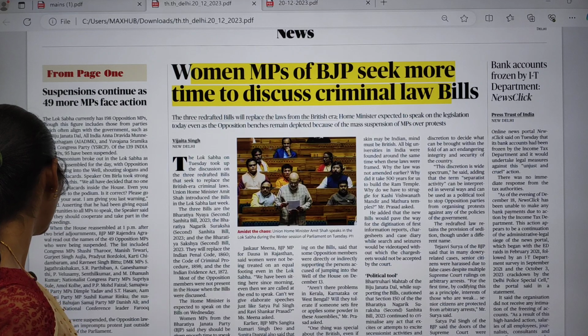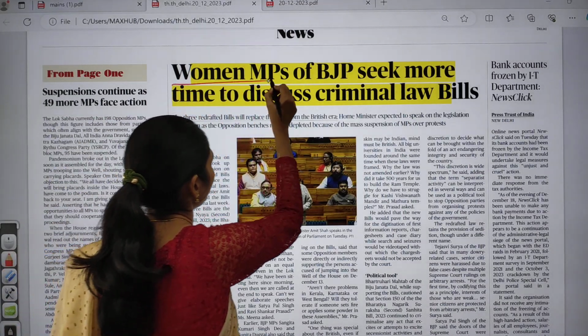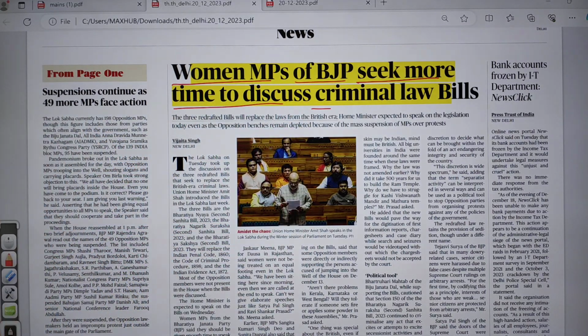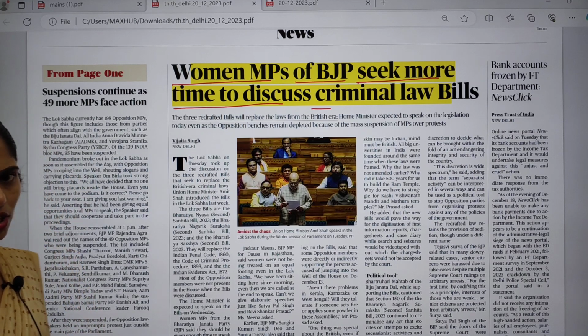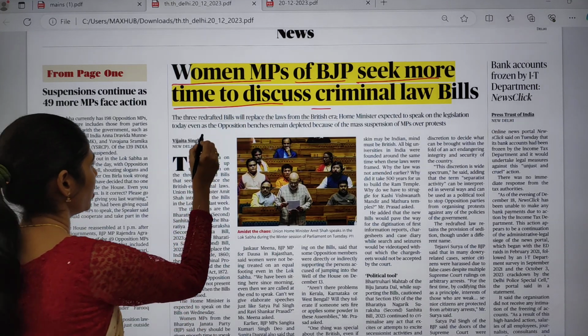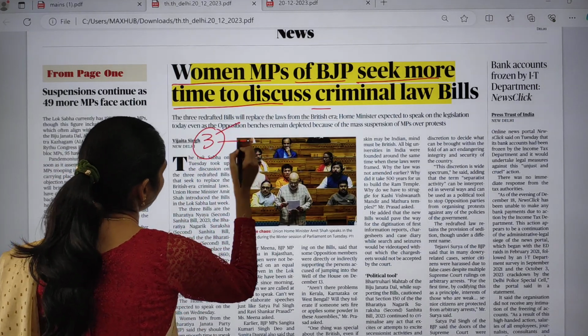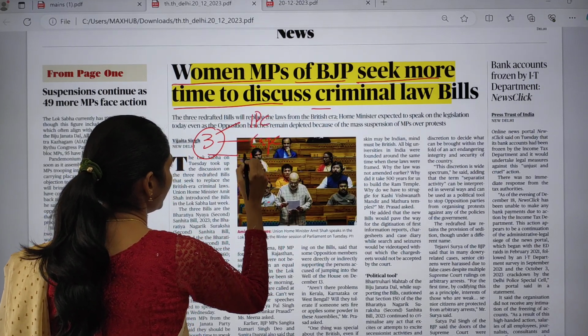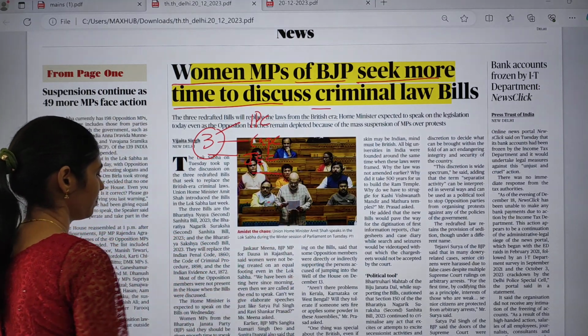Yes, here you can see one article, that is, women MPs of BJP seek more time to discuss criminal law bills. This article says that women MPs of BJP seek more time to discuss these criminal law bills. They are saying that they need some extra time, because recently we are talking about three bills, and these bills are going to replace the IPC, CrPC and the Indian Evidence Act.